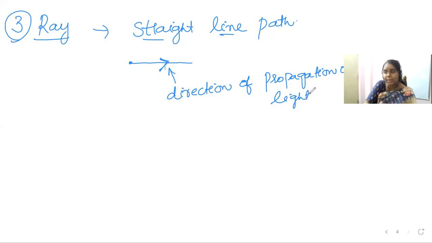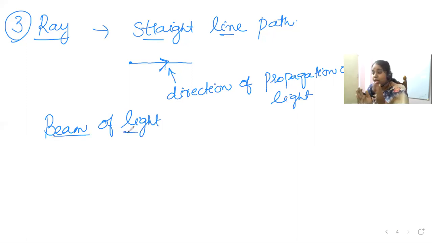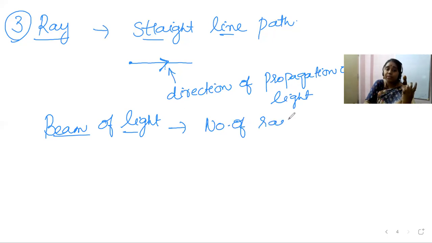Now when you combine a number of rays together, that forms a beam of light. You also use this word beam of light frequently throughout this chapter. Beam of light is nothing but a number of rays combined together. So many rays combined together is called a beam of rays.